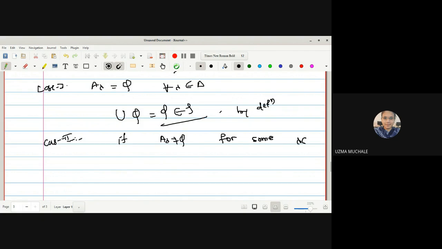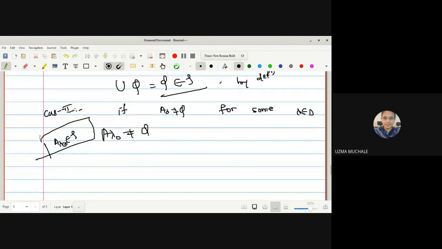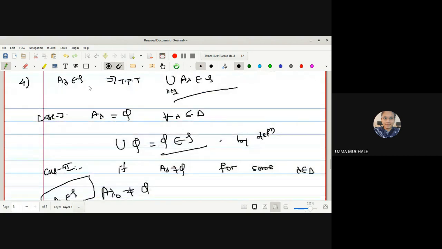If you remember, in the last lecture we have done this. A lambda is not equal to the empty set for some lambda. Let us select that lambda to be lambda naught. For lambda naught, we have A lambda naught is not equal to the empty set, as well as A lambda naught is a member of tau. Why? Because we have selected all A lambdas from tau.